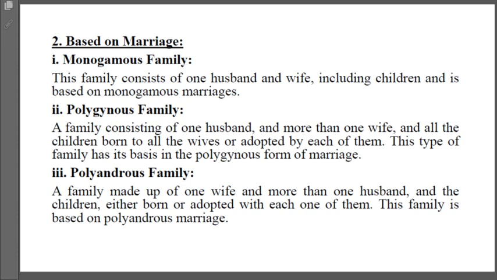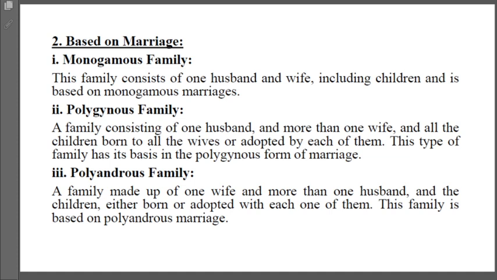Based on the marriage system, family can be divided into monogamous family, polygynous family, and polyandrous family. A family consisting of one husband and wife, including children, is called a monogamous family. A polygynous family consists of one husband and more than one wife, and all the children born to all the wives or adopted live together. This type of family has its basis in the polygynous form of marriage.